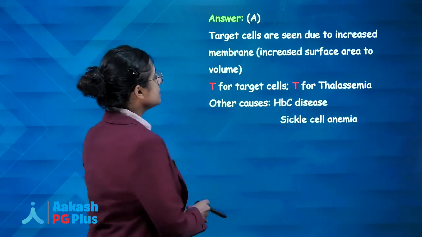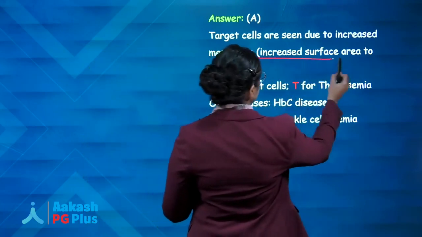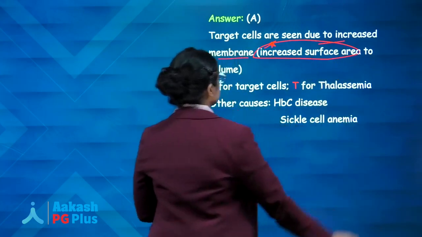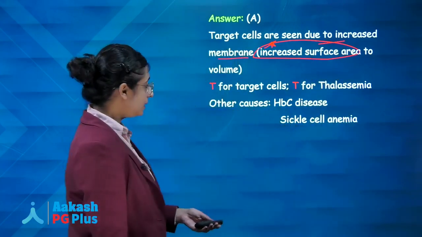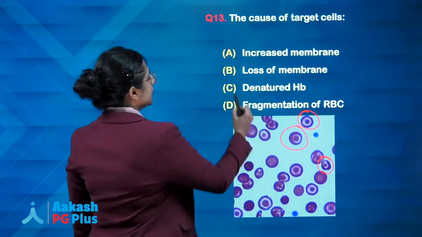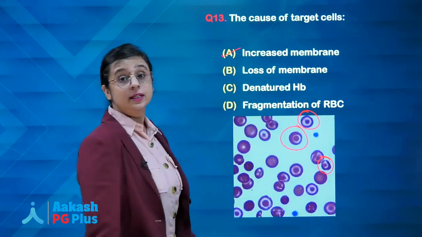Why is it seen? It is seen due to increased surface area. Increased membrane or increased surface area to volume ratio will give the typical target appearance to the RBC. So the answer will be increased membrane.